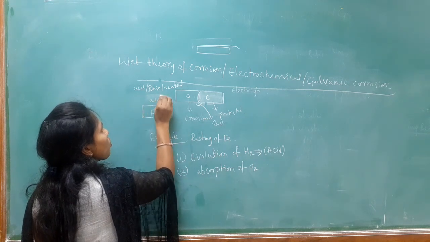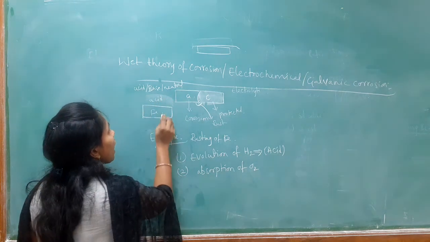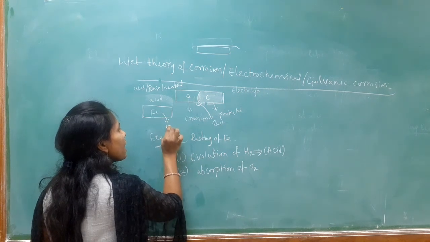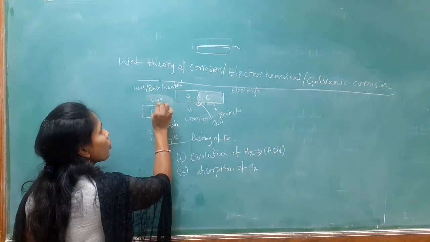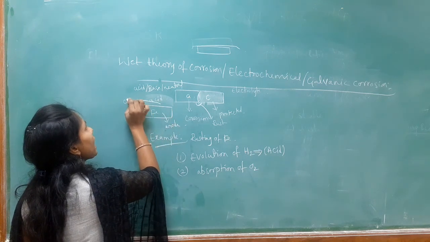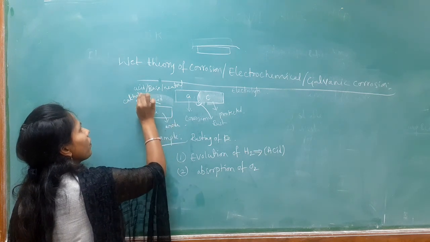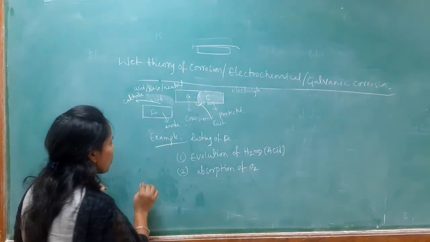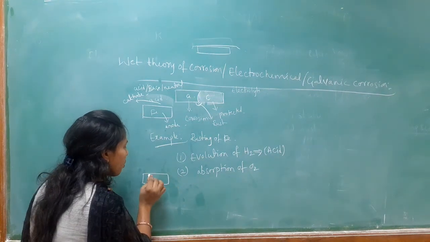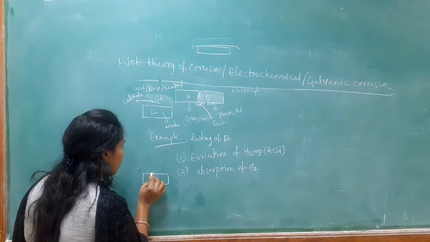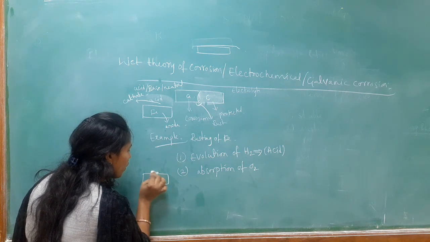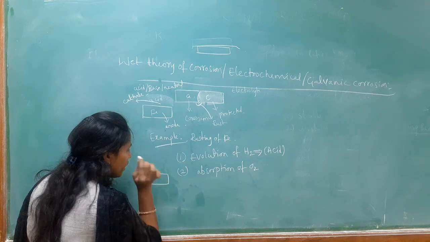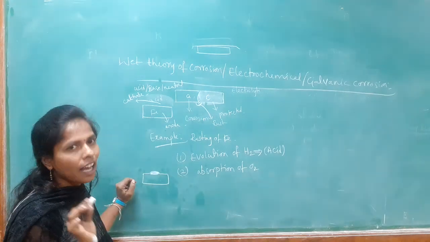When the metal is exposed to the acid, the iron metal acts as the anode and the metal which is coated with the acid acts as the cathode. So, assume only some part of the metal is coated with the acid. Assume this part is coated with the acid and the remaining part is not spreading with the acid.